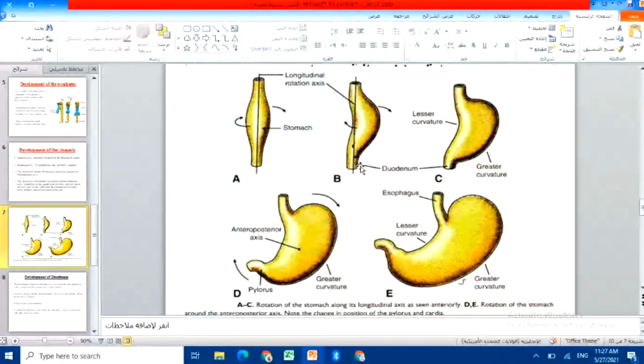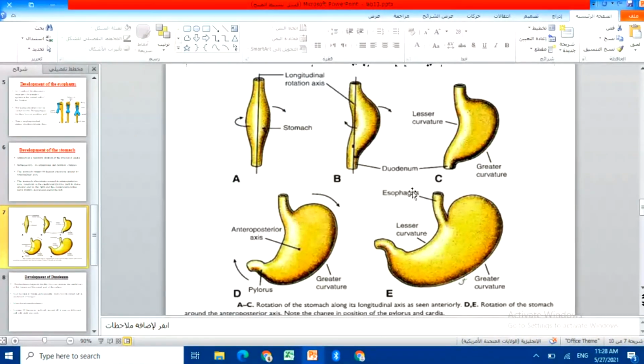During this development, there will be another rotation, around the anterior-posterior axis. This will give us the cardiac end and the pyloric end. Look, this is the curvature, and there will be a lesser curvature for the stomach itself.